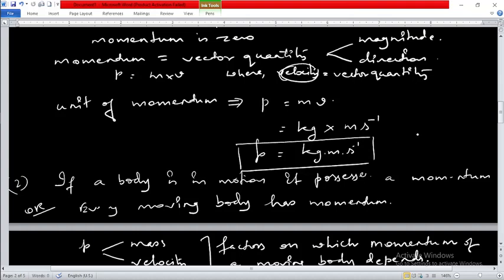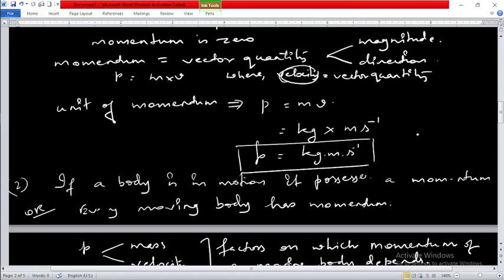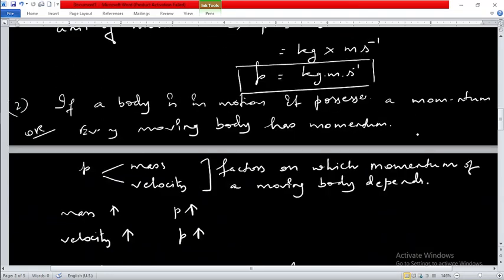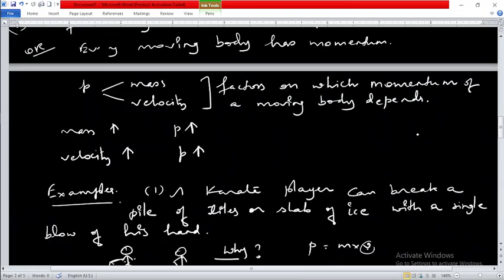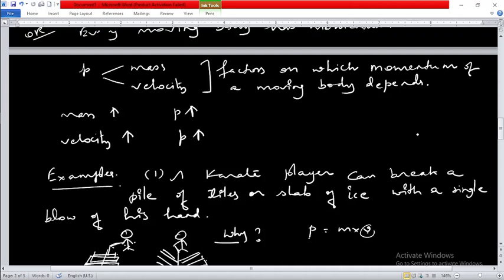Okay, then we have seen that the body which is at rest has no momentum, but the body which is in motion definitely has momentum. A moving body always possesses some momentum.